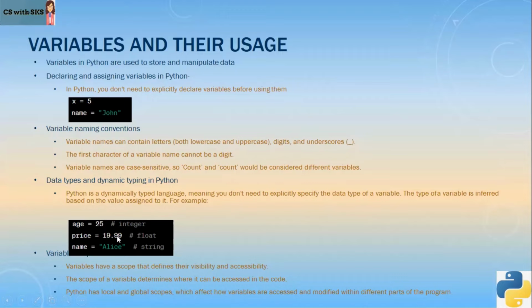price = 19.99. So this value is a decimal value. In Python, we call them float. So price is going to be a float value. name = "Alice". So Alice is a string value. So the data type for name is going to be string, right?